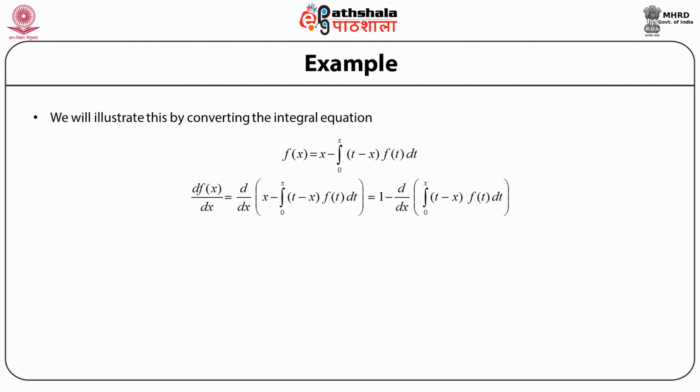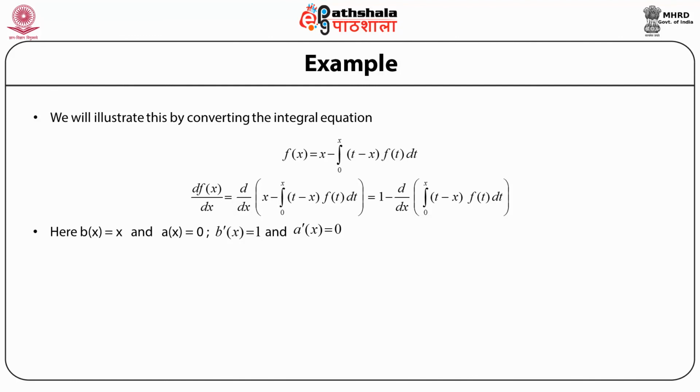Therefore b prime, the derivative of the upper limit with respect to x, is simply 1, and the derivative of the lower limit is simply equal to 0. So we have b(x) equal to x, a(x) equal to 0, b prime equal to 1, and a prime equal to 0.